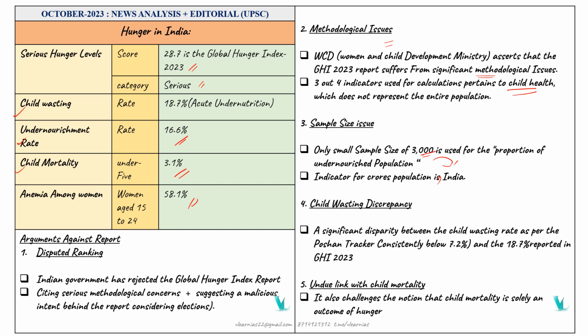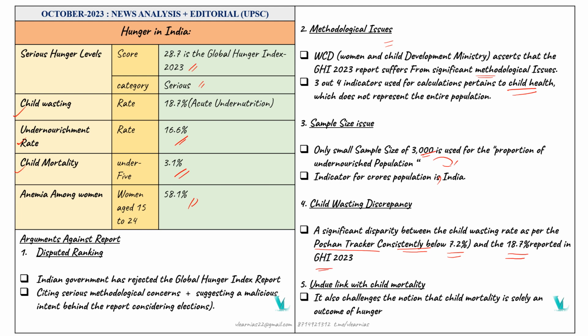We already know that child wasting, child stunting, and child mortality do not represent the entire population. As well as that, the child wasting discrepancy is there. There is a significant disparity between the child wasting rate as per the Poshan Tracker, consistently below 7.2%, and 18.7% reported by the Global Hunger Index in 2023.